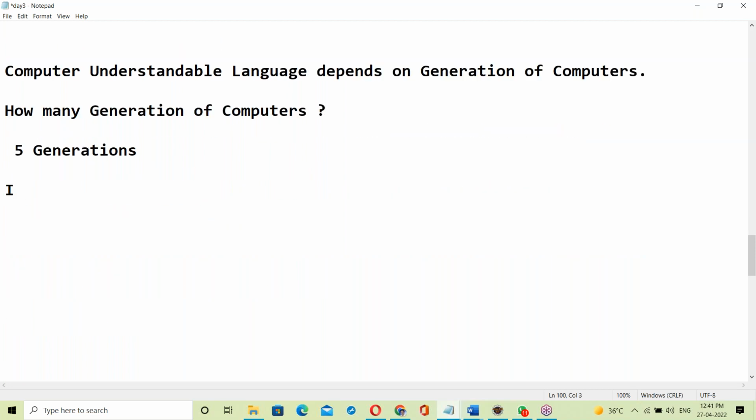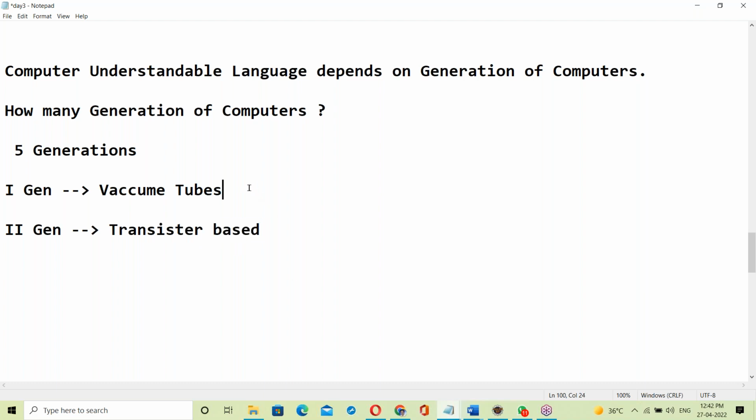What is the first generation computer? The first generation is vacuum tube based.